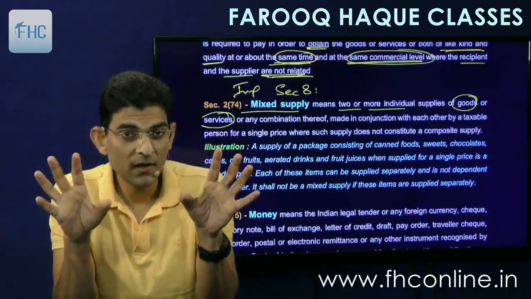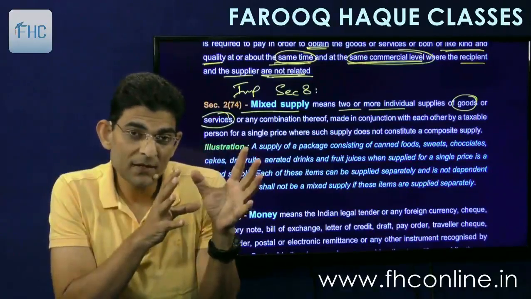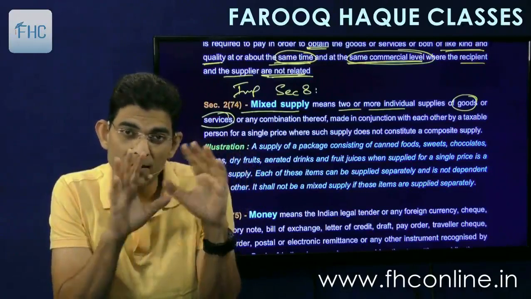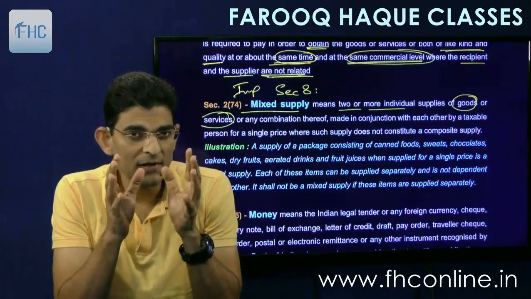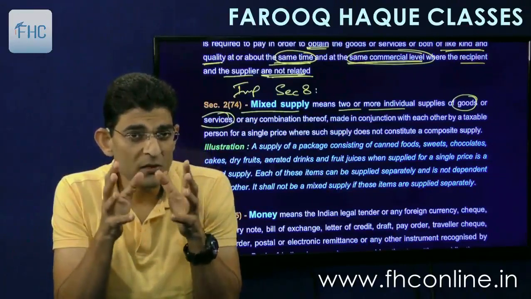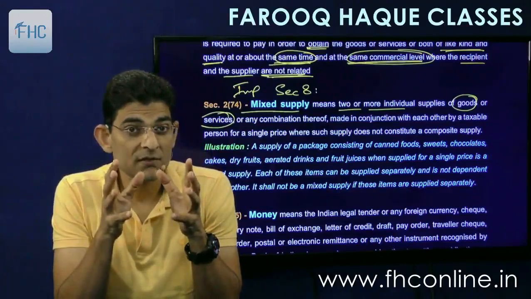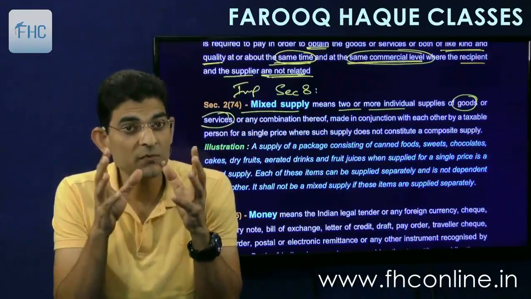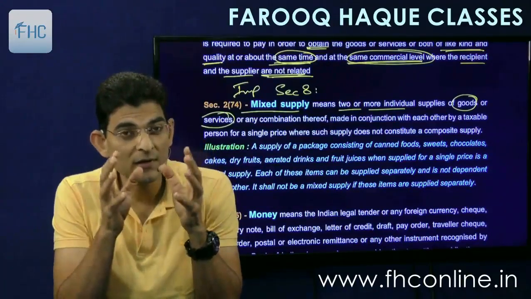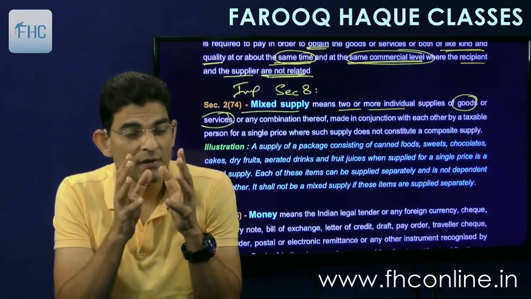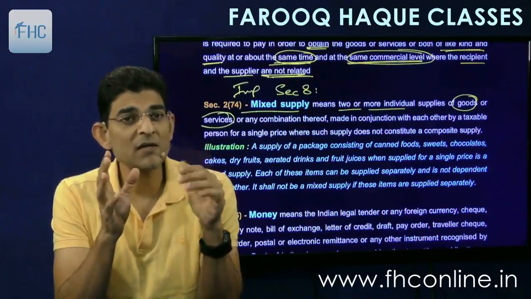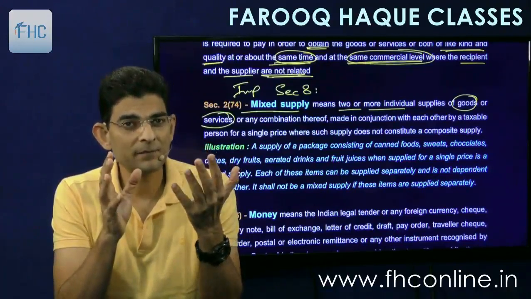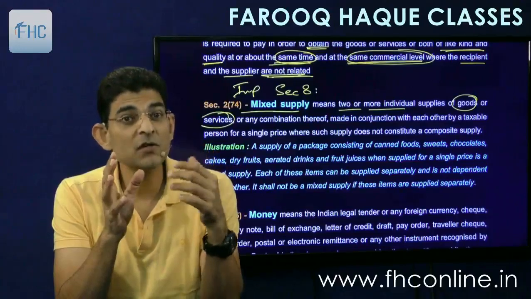A composite supply is where all these things complement each other, and it is sold in the routine course of business. They are bundled together in the ordinary course of business. So we call it naturally bundled.